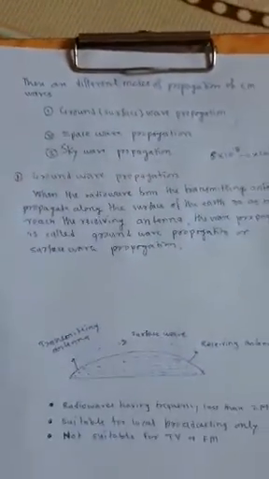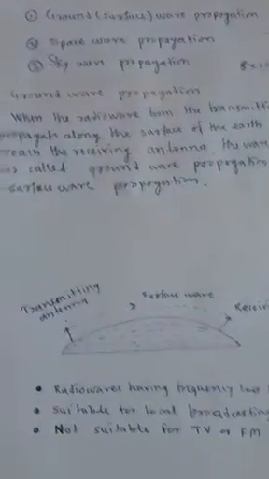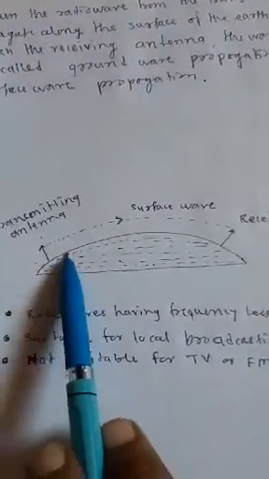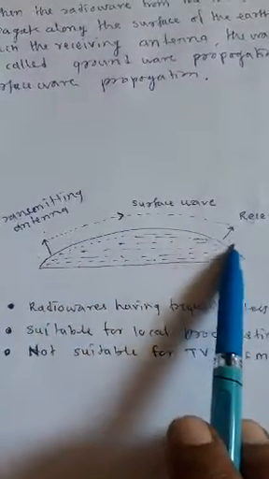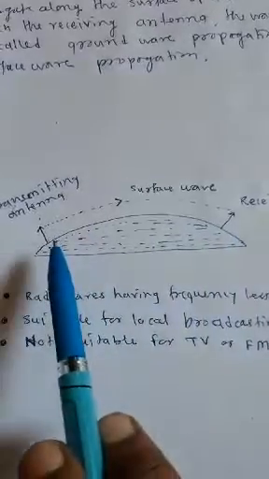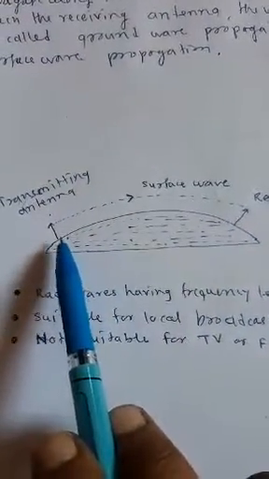What is meant by ground wave propagation? Let us see. This is the surface of the earth. The surface of the earth is curved. These are the two antennas. This antenna is from the transmitter.